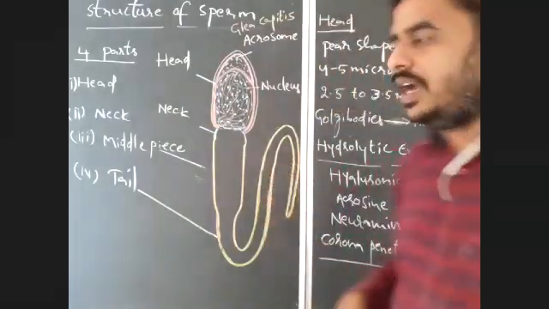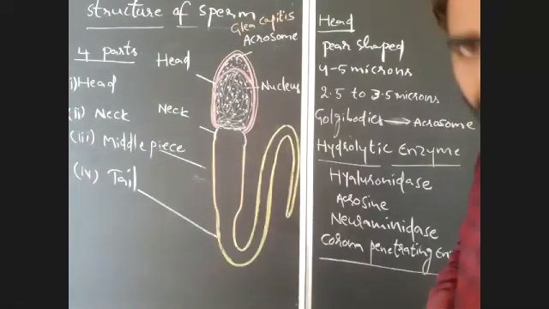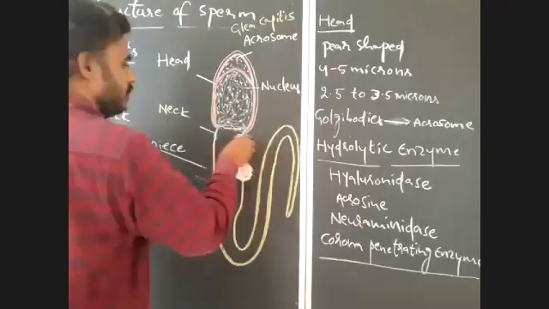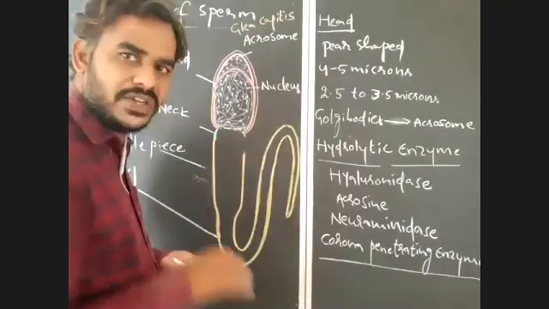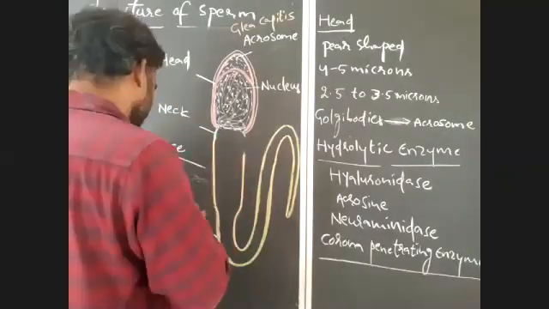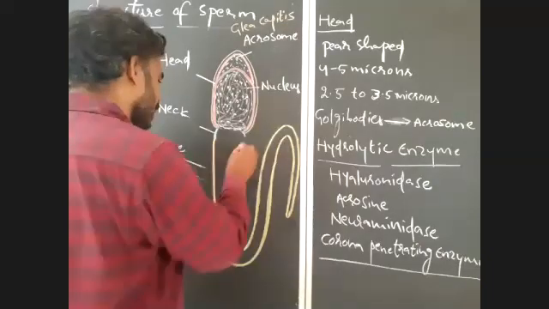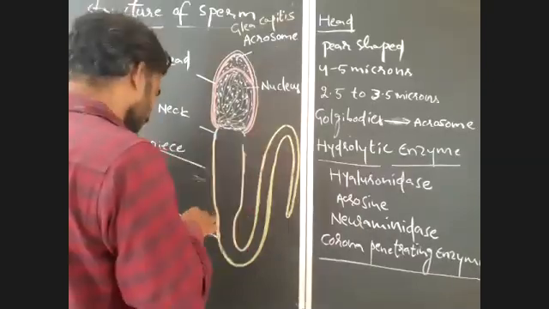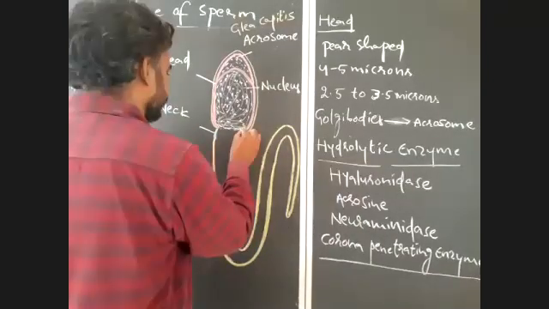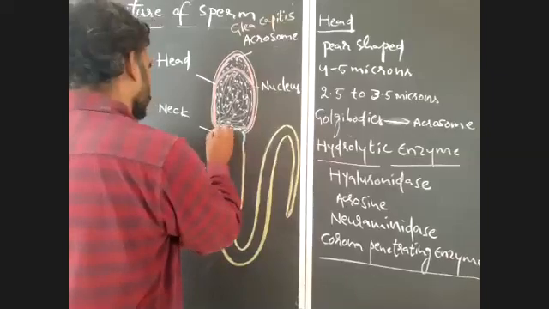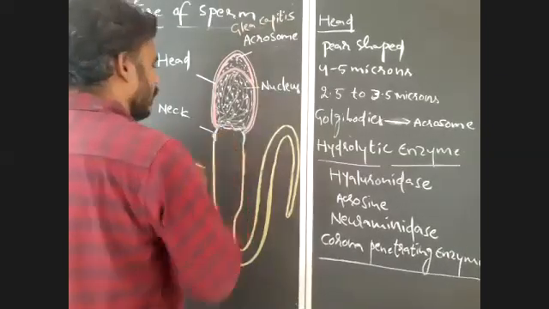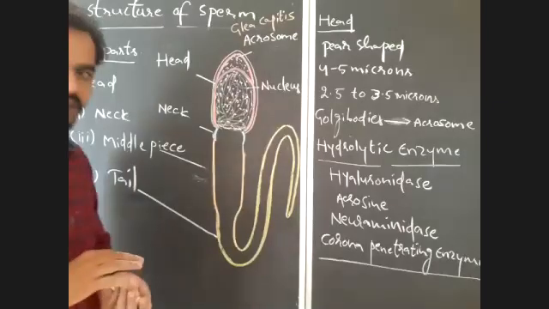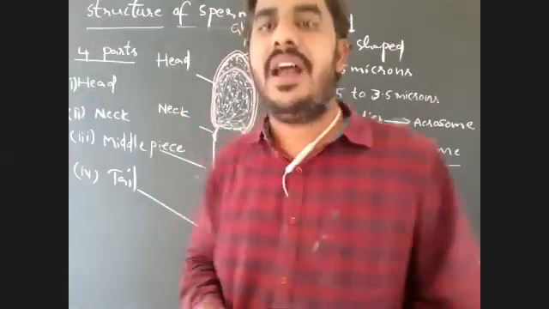And after completion of the head, there is a short neck, the shortest part. Very short. What is the shortest part? Neck. Okay. See, in the neck, there are two centrioles present.